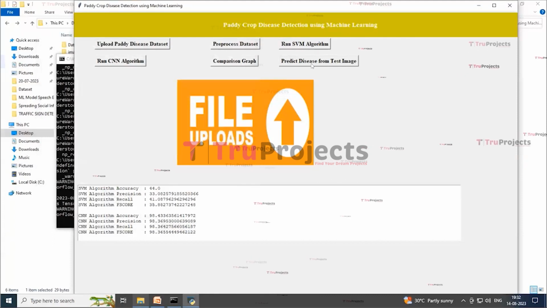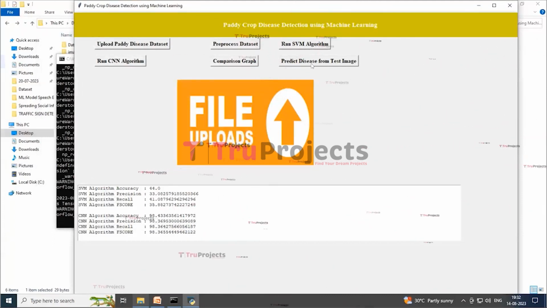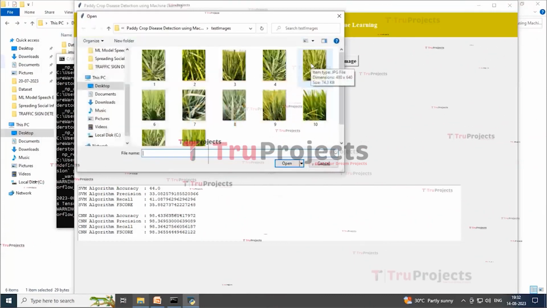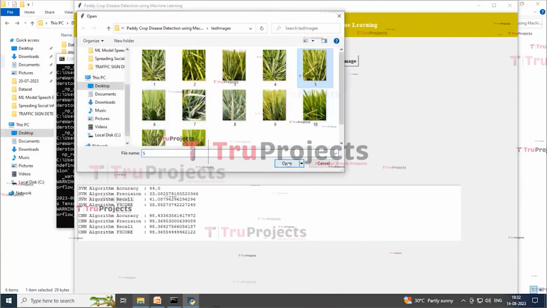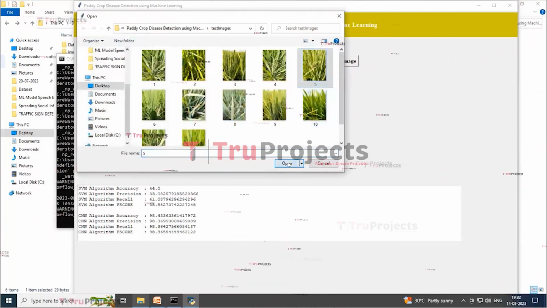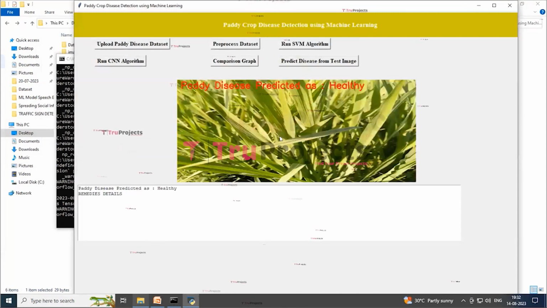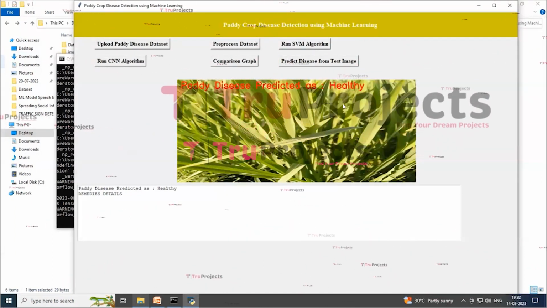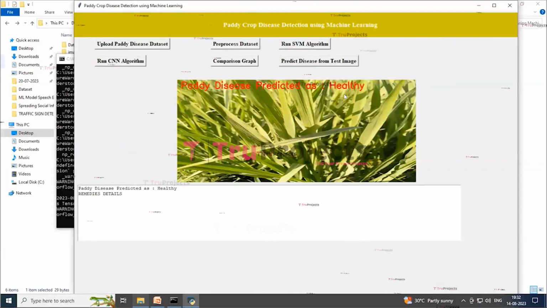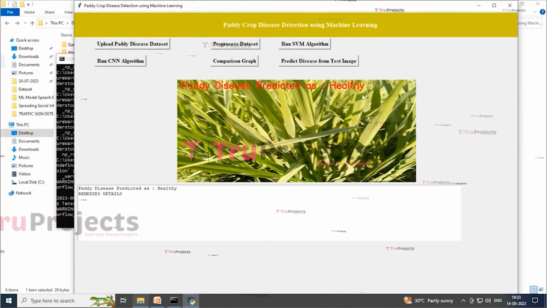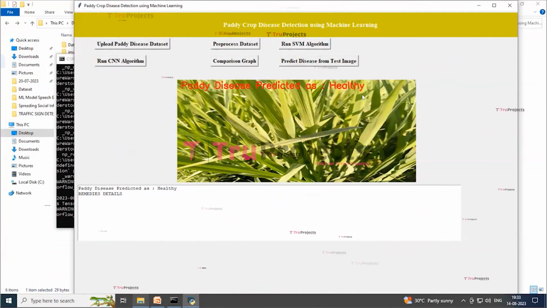Now click on the predict disease from test image button to upload the image. Suppose I am uploading this 5th image, and now click on the open button to get the output. Here in this image you can see the paddy disease is predicted as brown spot, and in the text it shows that the paddy disease is predicted as healthy. You can upload other images and try with those also.